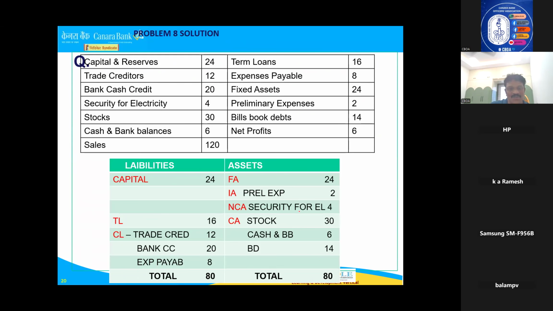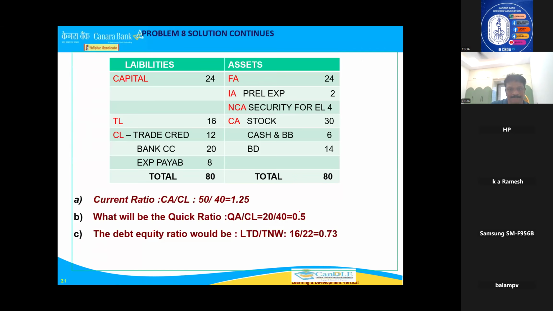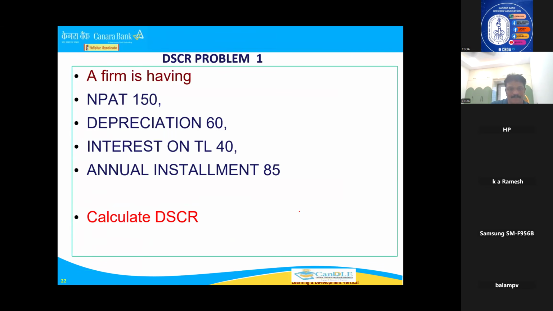I'm skipping these questions, you can practice. Now DSCR calculation. With this, I'll finish the class in another 5 minutes. As I told you, that is the formula you have to remember for DSCR. The formula says: net profit after tax plus depreciation plus interest on term loan, divided by interest on term loan plus annual installment.